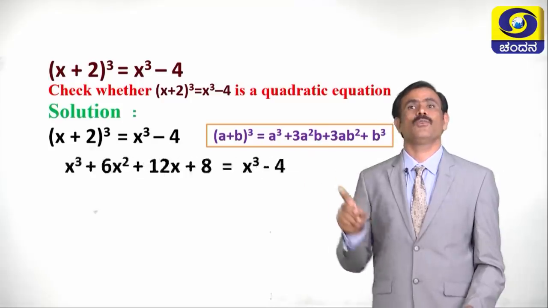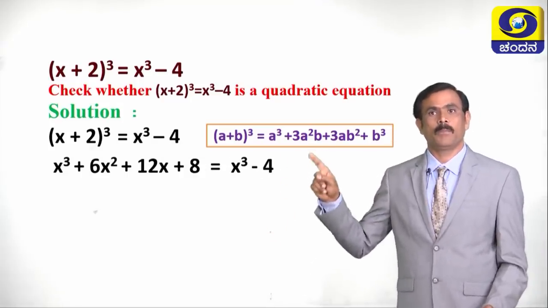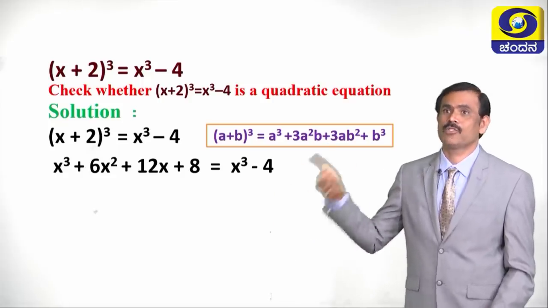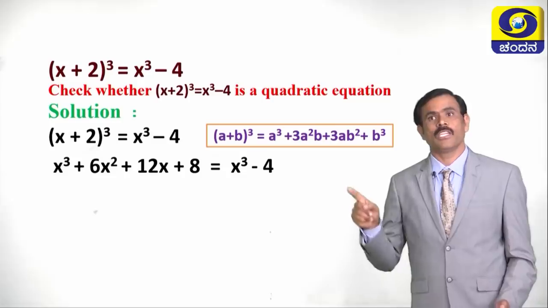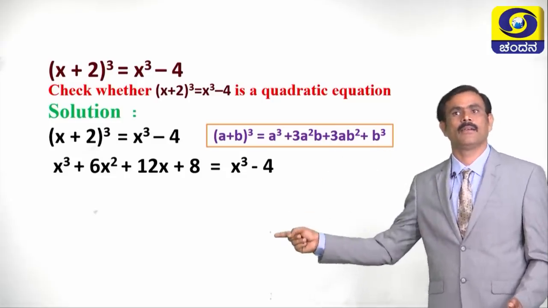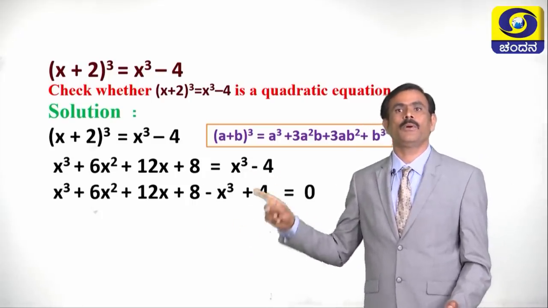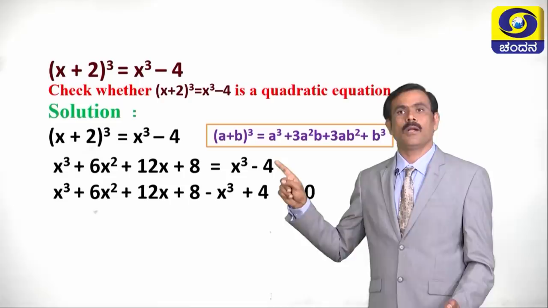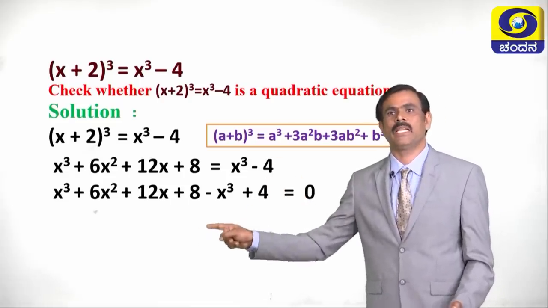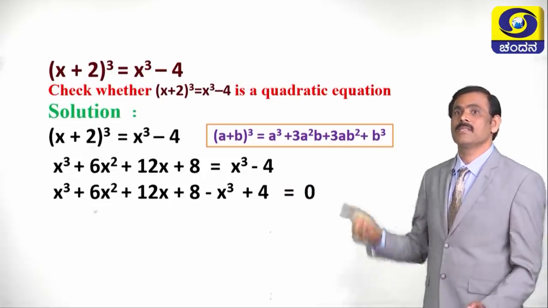Then x plus 2 whole cube becomes x cube plus 6x square plus 12x plus 8 is equal to x cube minus 4. Now shift x cube minus 4 to left hand side. Now the equation becomes x cube plus 6x square plus 12x plus 8 minus x cube plus 4 equals 0.